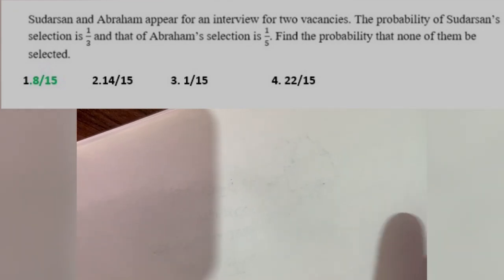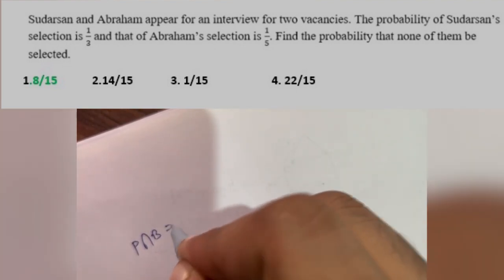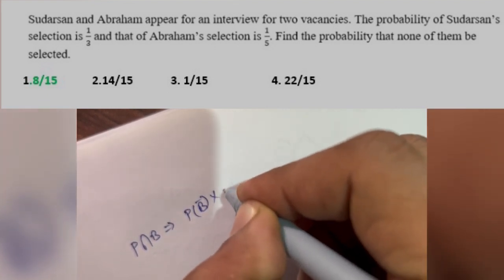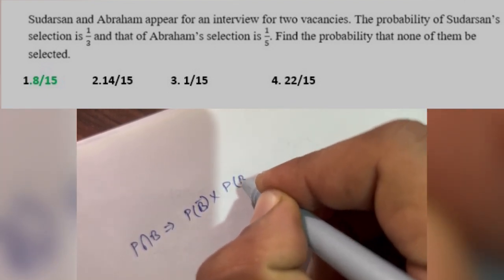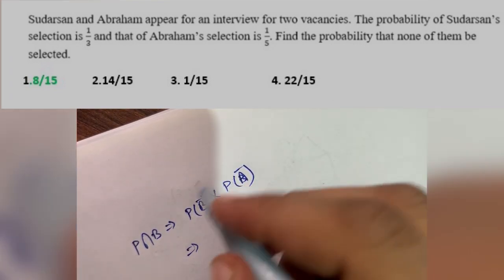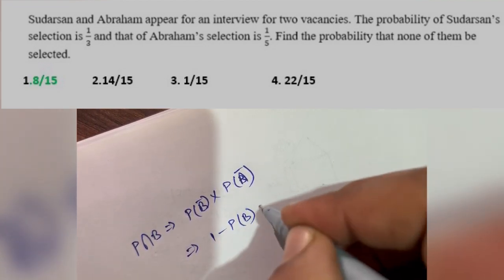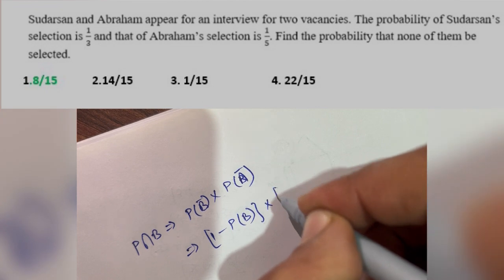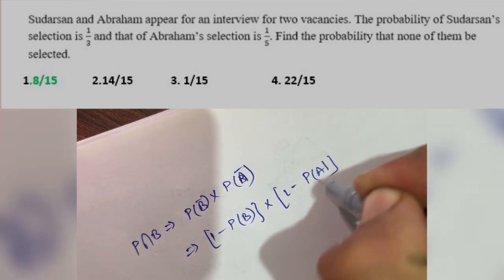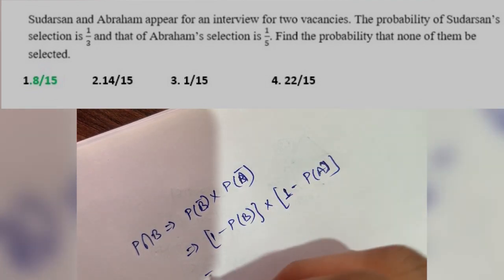So the formula, if both are not selected, then it will be P(A bar) into P(B bar), whereas P bar is given as 1 minus P. These are the basic concepts of probability, you should know it.